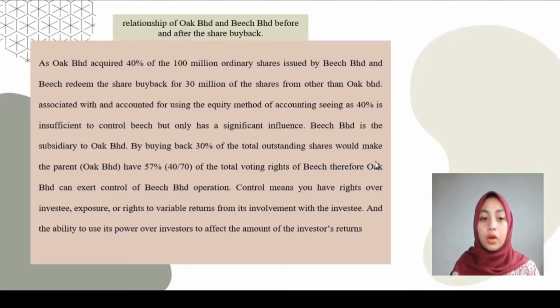Therefore, Oak Berhad can exert control over Beach Berhad's operations. Control means you have power over the investee, exposure or rights to variable returns from its involvement with the investee, and the ability to use its power over the investee to affect the amount of the investor's returns.